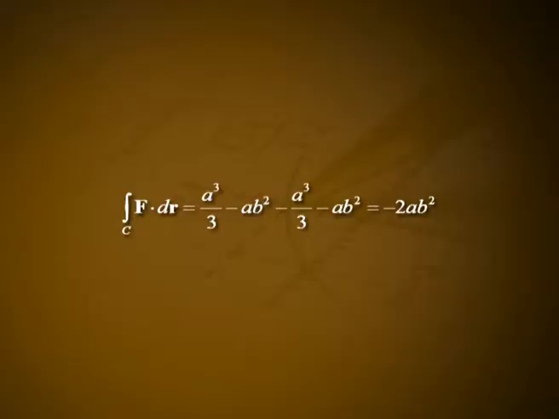Along CO, y varies from b to 0 and x equal to 0 implies dx equal to 0. Therefore, f dot dr equal to 0 and integral over CO f dot dr equal to 0. Adding the above, we obtain the following. Integral over C f dot dr equal to a cube by 3 minus ab square minus a cube by 3 minus ab square, which is equal to minus 2ab square.